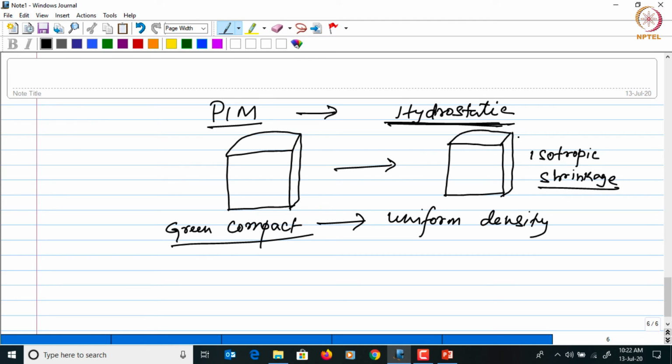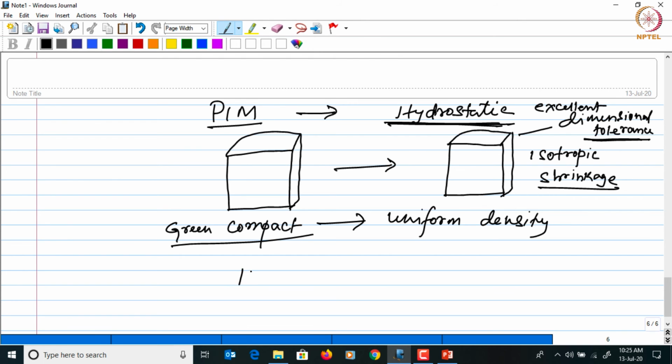And therefore you can see that the dimension is maintained and you can have excellent dimensional tolerances. Right? So this is how the compaction method will also influence the shrinkage and the dimensional tolerance in the sintering process.